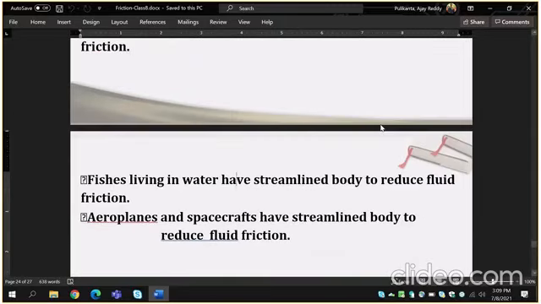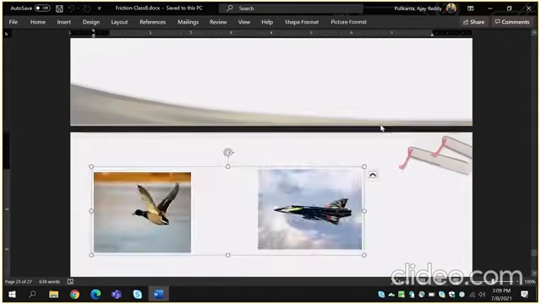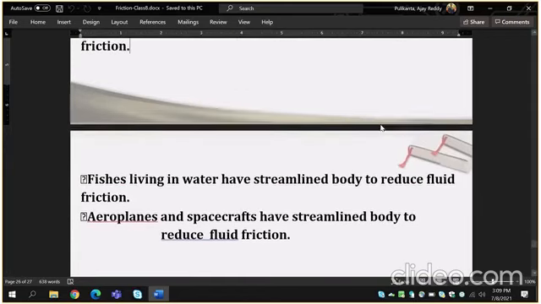Next one, fish. Water is also liquid. Birds flying is also in gas state. Aeroplanes and spacecrafts have streamlined body to reduce fluid friction.